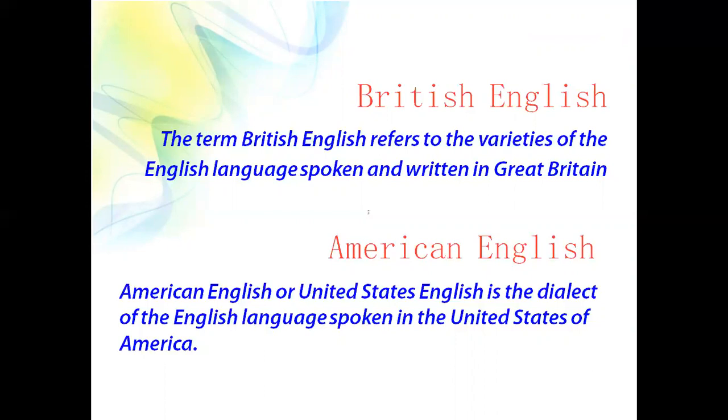British English is the standard dialect of the English language as spoken and written in the United Kingdom.